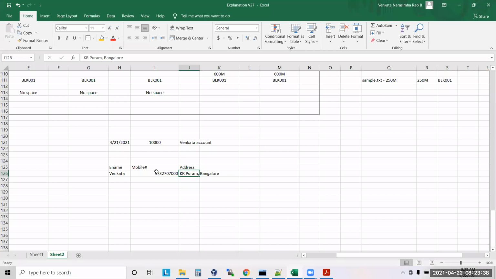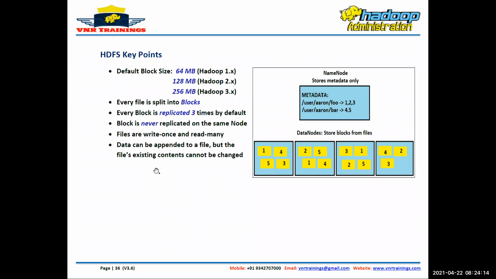So static data means which will never change in your lifetime. Dynamic data means which may change in future, tomorrow, or maybe today evening, after a month, after a year, after 10 years, but it may change. That is dynamic data. Initially Hadoop is designed to maintain only static data. When I say static data, how many times will you write? Only one time you will write into Hadoop, and you will use the same data lifelong. That is the reason we call it write once and read many.